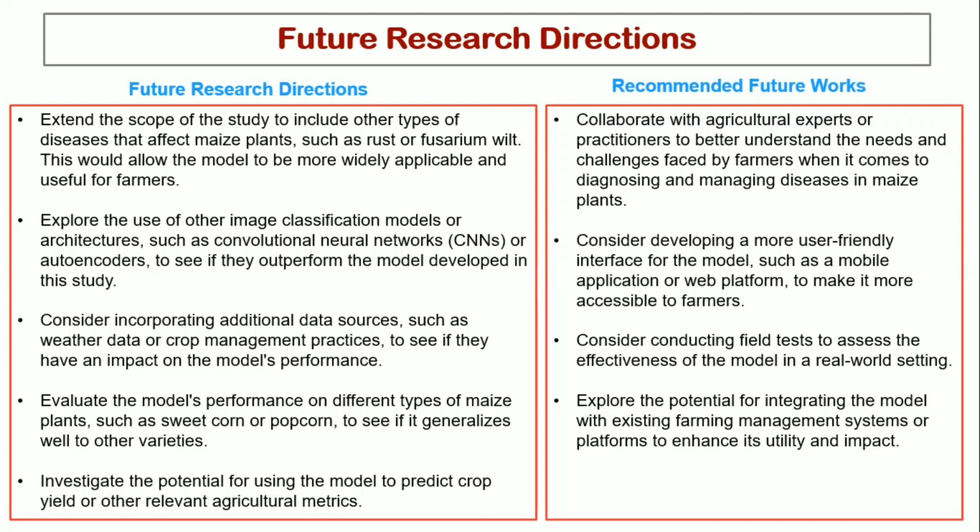Then we're also planning on incorporating additional data sources such as weather data or crop management practices to see if they have an impact on the model's performance. This weather data will be available owing to the fact that we shall be able to track the location where the data has been recorded.